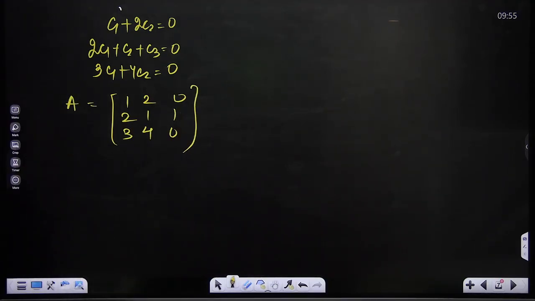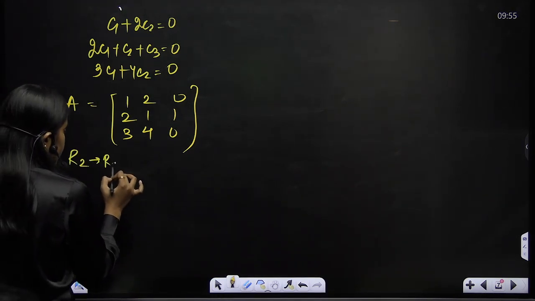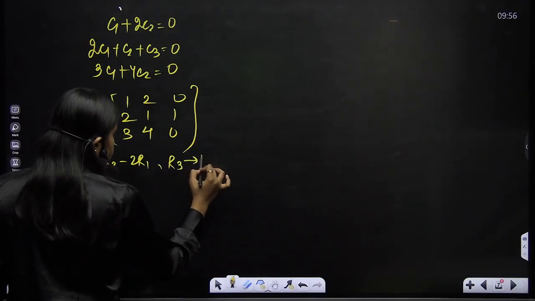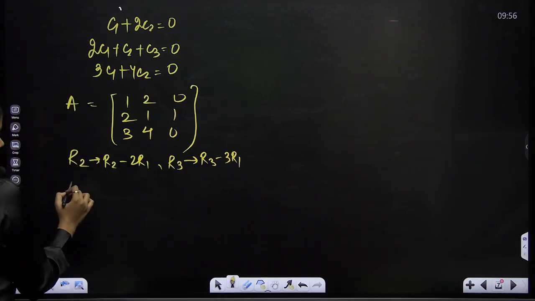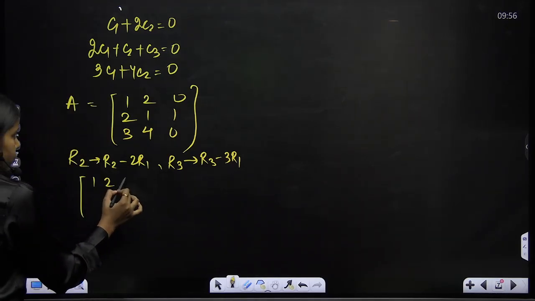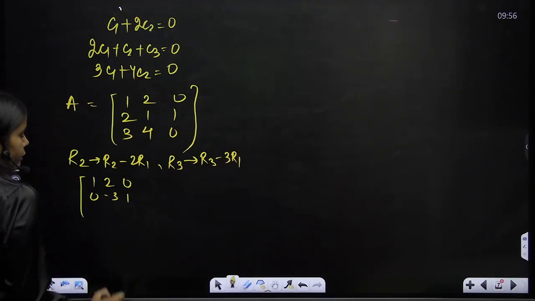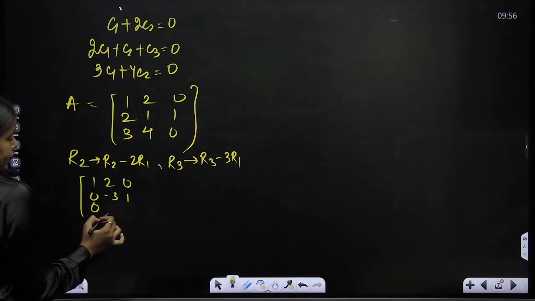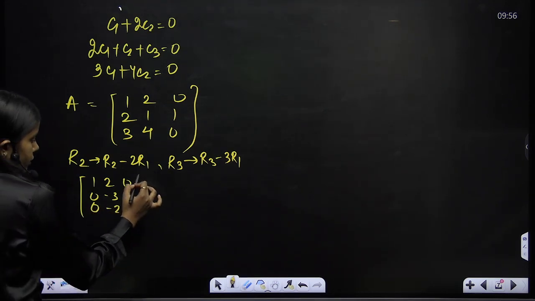So what would I do? I'll row reduce it. R2 tends to R2 minus 2 R1, comma, R3 tends to R3 minus 3 R1. What would I get? Let's reduce it. 1 2 0, 0, 2 2s are 4, minus 3, and it would be 1. 3 minus 3 is 0, 3 2s are 6, R3 minus 3 R1, so 4 minus 6 is minus 2, and it would be 0 as it is.